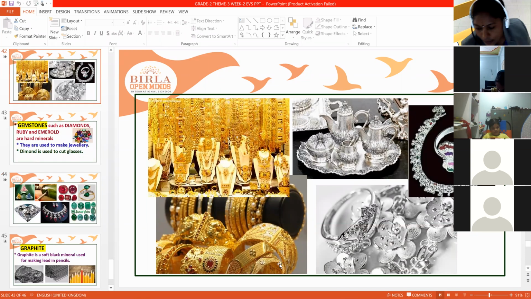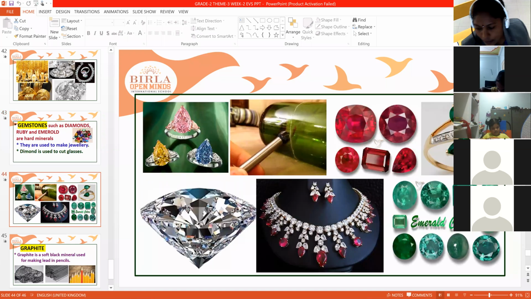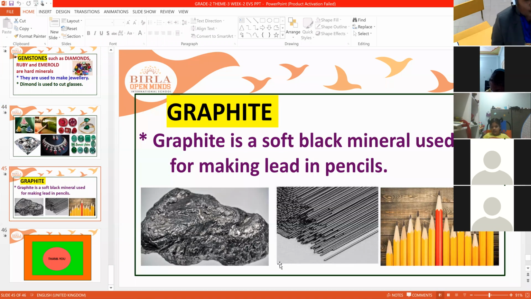Gemstones: diamonds, ruby, and emerald. These are called gemstones. They are used to make jewelry. Diamond is even used to cut glass. So these are the different products which we get from diamonds, ruby, and emerald. Next, graphite is a soft black mineral used to make lead in pencils.